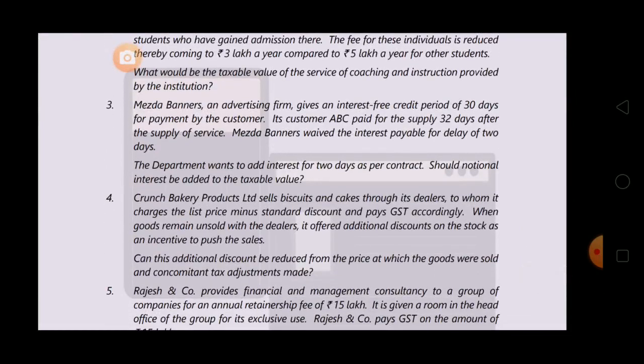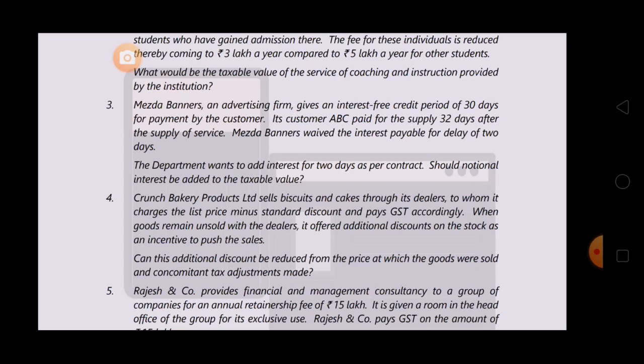Question number 4. Crunch Bakery Products Limited sell biscuits and cakes through its dealers to whom it charges the list price minus standard discount and pays GST accordingly. When goods remain unsold with the dealers, it offered additional discount on the stock as an incentive to push the sales. Can this additional discount be reduced from the price at which the goods were sold and concomitant tax adjustments made?